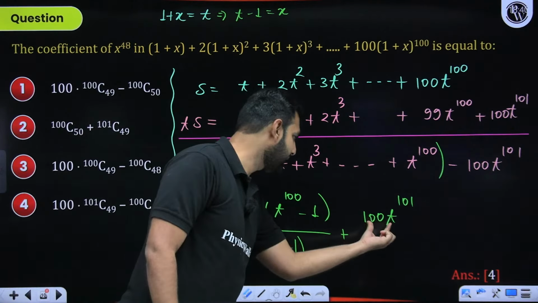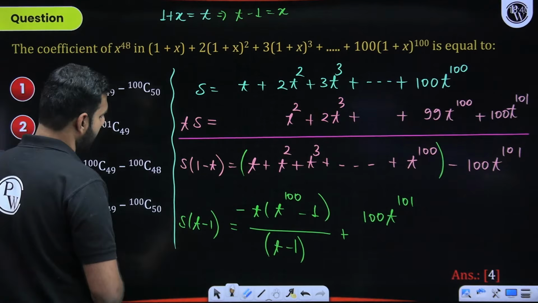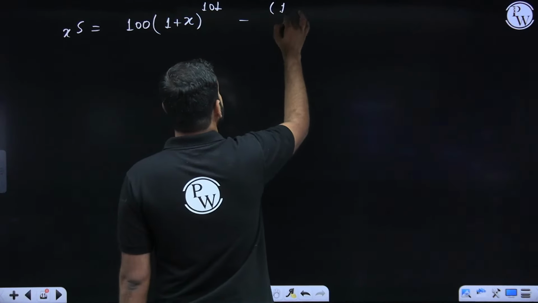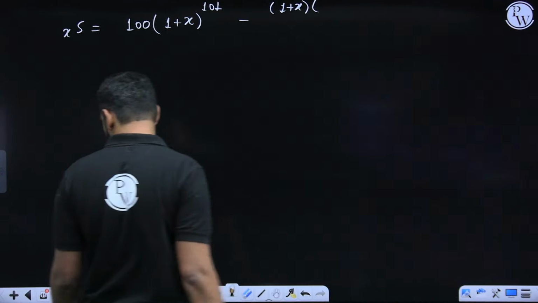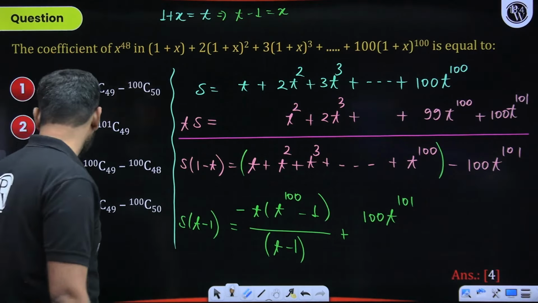Now let me write this particular part. I hope you all are listening, understanding, and watching it very clearly. This is t. What is t? Sir, t is 1 plus x. Shall I write that t as 1 plus x? Okay, I'll write this. So this t I'll write as 1 plus x, times this t to the power 100. t to the power 100 means 1 plus x to the power 100.